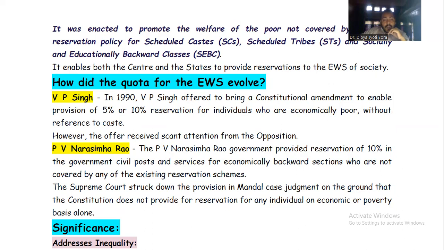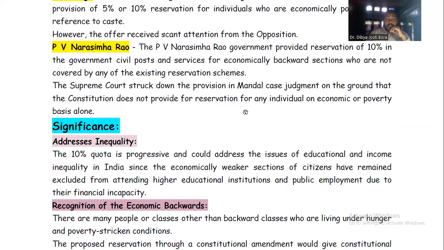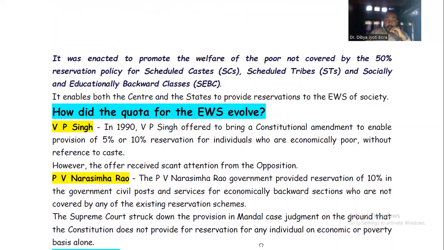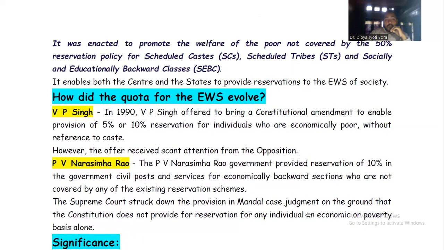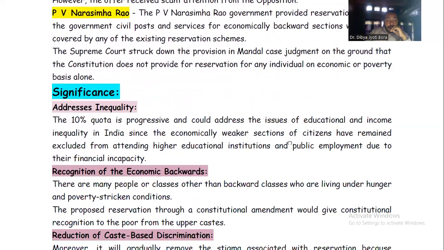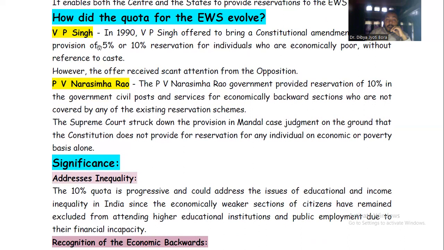So the PV Narasimha Rao proposal was struck down by the court in the Mandal case. The Supreme Court said that we cannot give reservation to any individual on economic or poverty basis. Right, the Constitution does not provide for reservation for any individual on economic or poverty basis alone. So gradually this evolved, and at last it was done through the 103rd amendment, though VP Singh first brought this concept at the start.